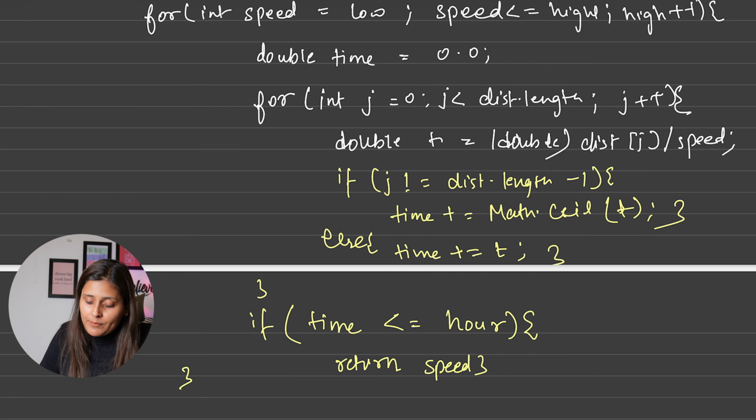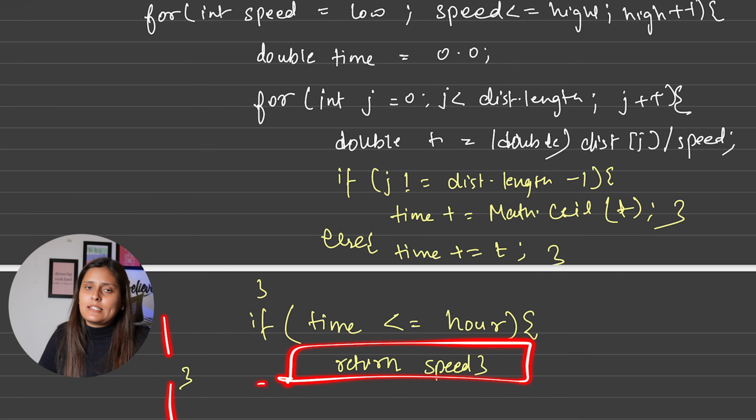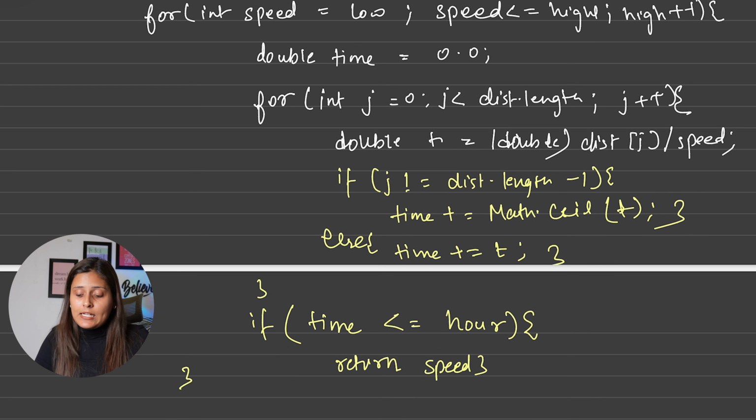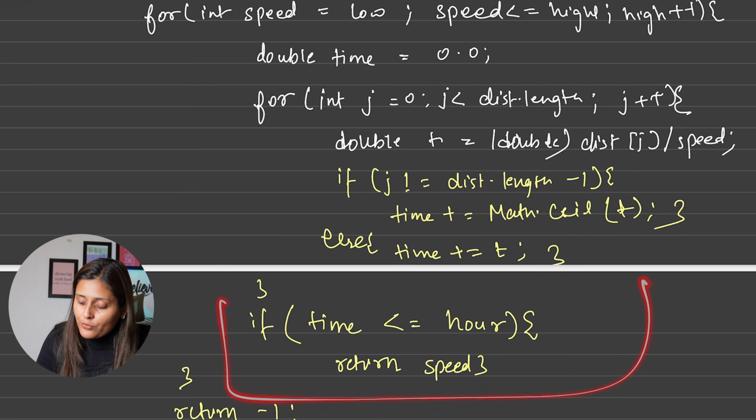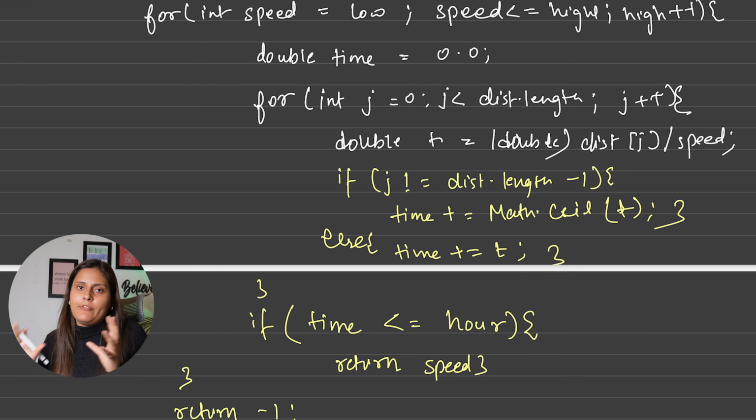Correct? After coming outside the outer for loop also, if this function has never returned true, I can say that yes, if I am here at this line, we have not found the valid speed, so we will simply return -1 here. Now this part of code we could have written in another function and called that function, where we will do the binary search, the optimized one.